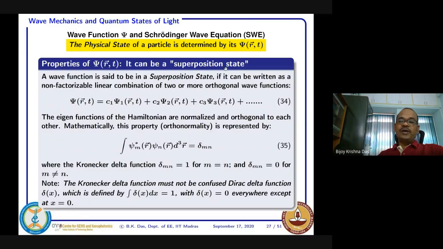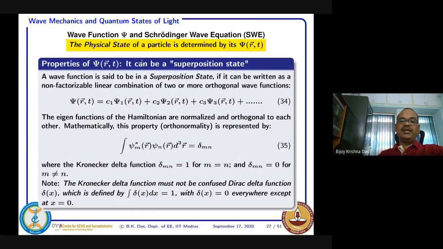So when you say superposition, what does it mean? Superposition means superposition of two different things. I think this word is known to you, that if something is imposed and another thing is also imposed, the total effect is called superposition. This psi can be a solution of the Schrödinger wave equation, but it can also be a superposition of other states.